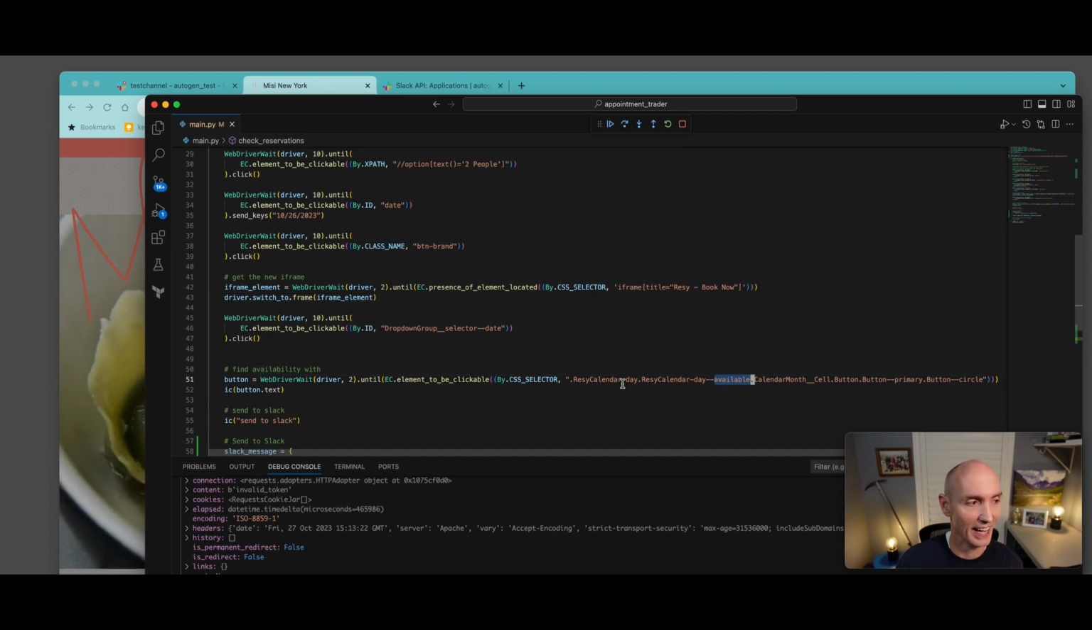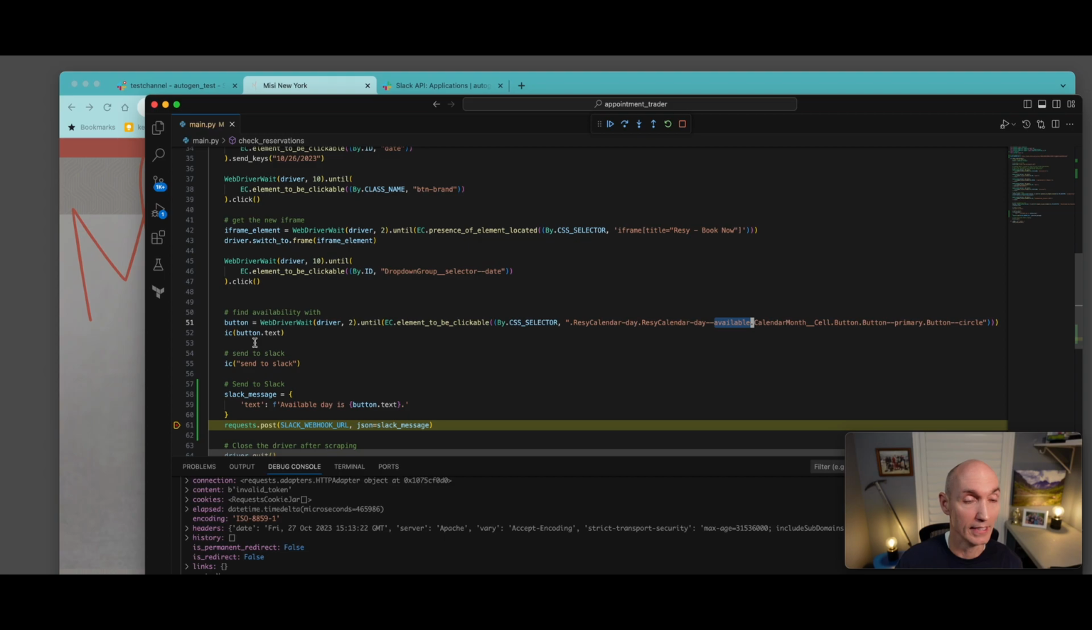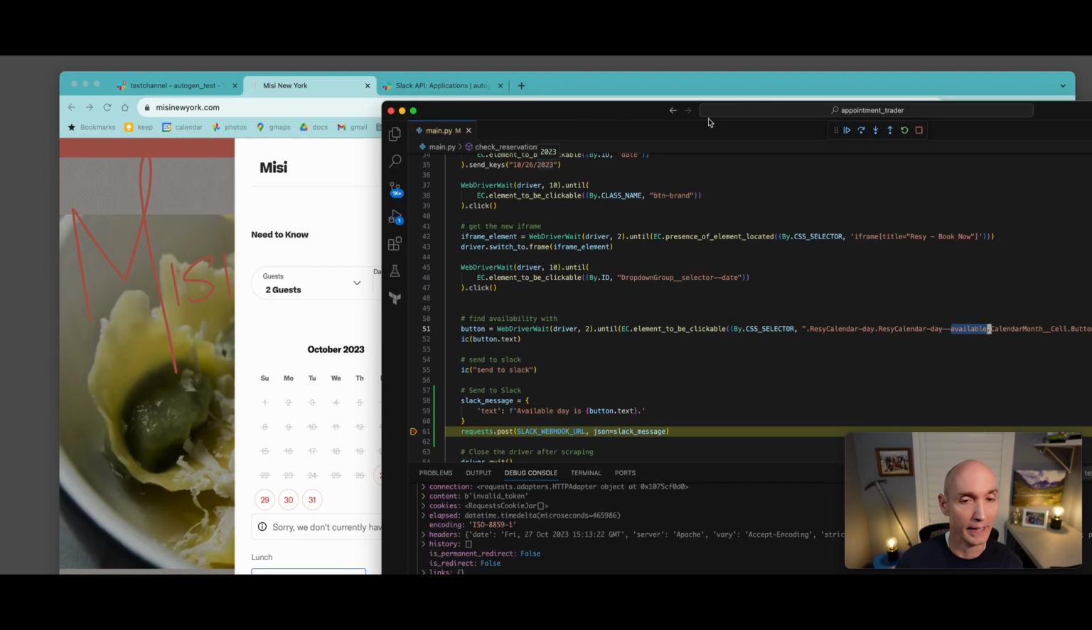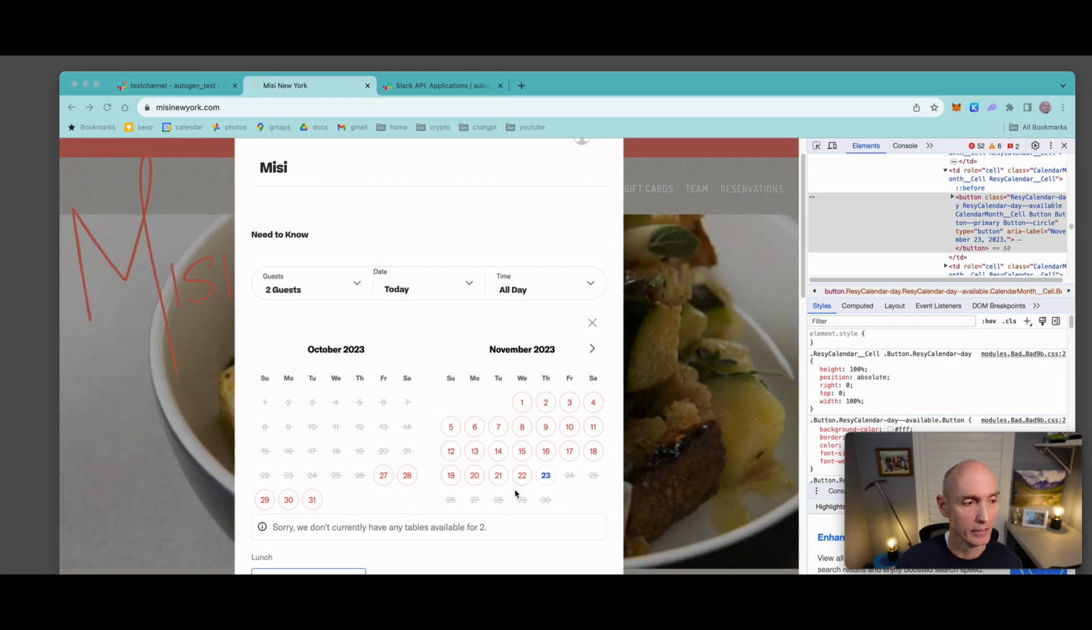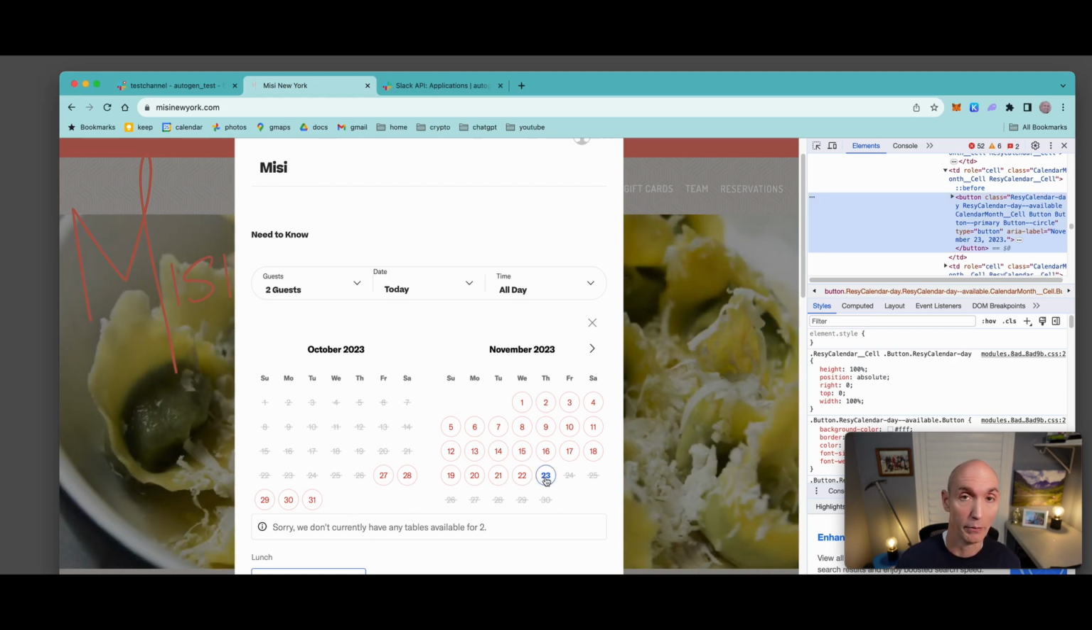Once it finds that, then it's able to get the text from that button, and then it sends that to Slack. And in that case, that text from our button is 23. So then when it's to alert you in Slack, then you can immediately jump onto the website, book it up, you'll have your reservation.